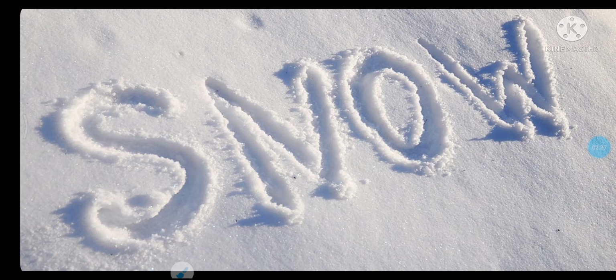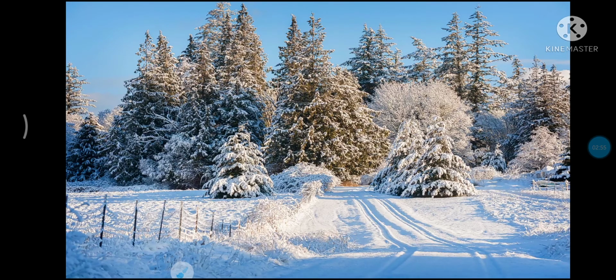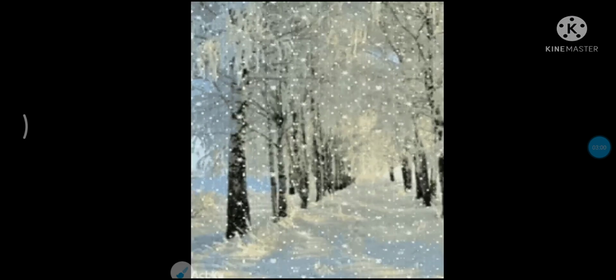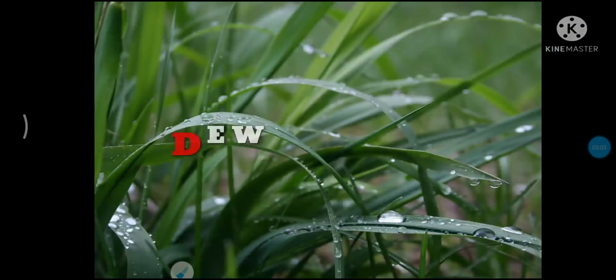Now what is snow? Have you all seen snow, children? Yes, snow. We have seen snow. Snow is white in color. So how is snow formed? When water vapor is cooled very fast, it freezes into tiny crystals of ice. They gather together and fall down in the form of snow. Generally, we find snow in colder areas, in hilly regions or places where the temperature is very low.